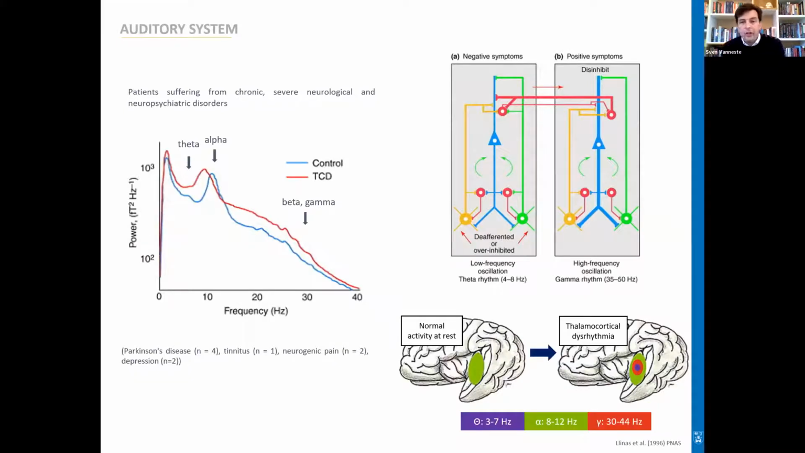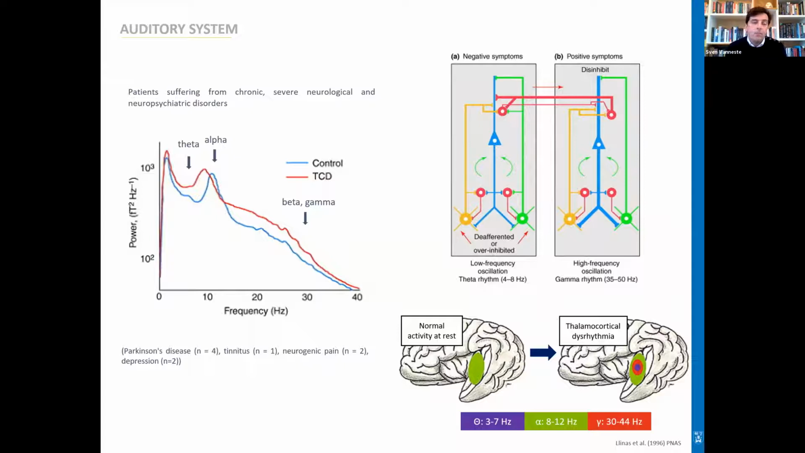Now, about 30 years ago, Rodolfo Llinás introduced a model which was called the thalamocortical dysrhythmia model that tried to explain several chronic, severe neurological and neuropsychiatric disorders, including Parkinson's disease, tinnitus, neurogenic pain, and depression. And when he collected MEG data and compared the MEG data of those indications with a control group, what he saw was that there was a difference at specific frequency bands within the EEG.